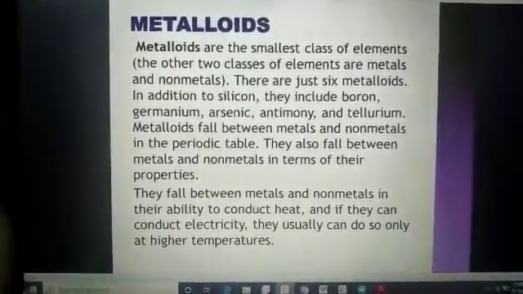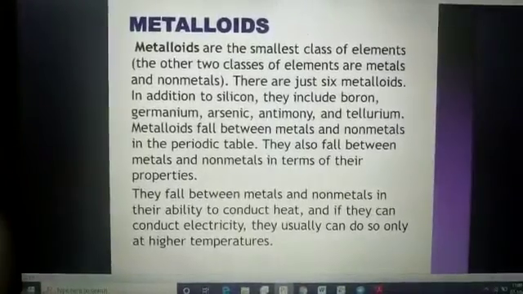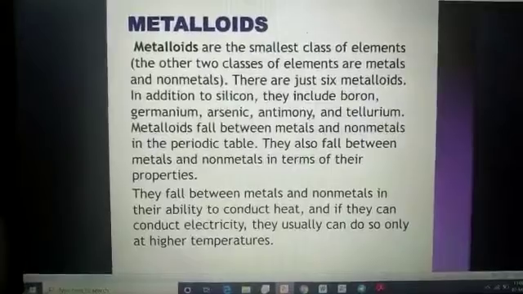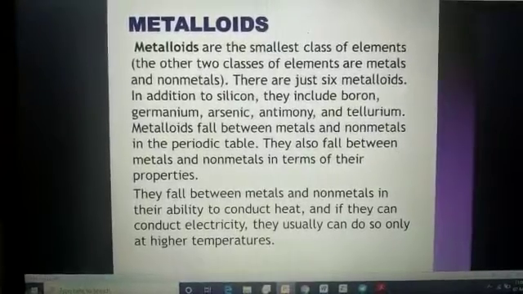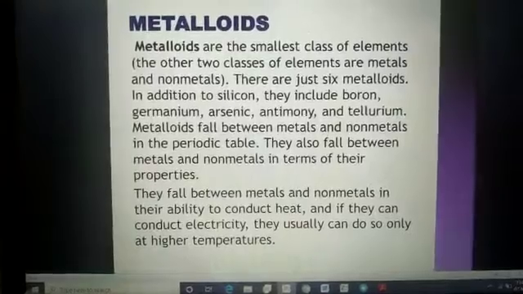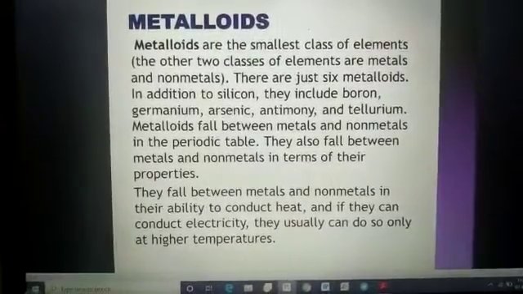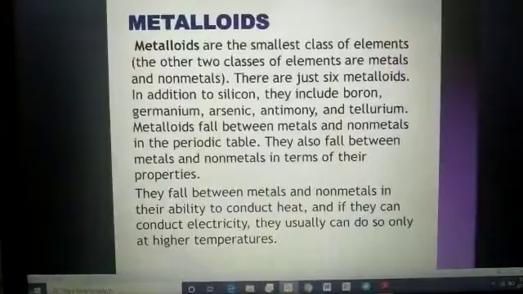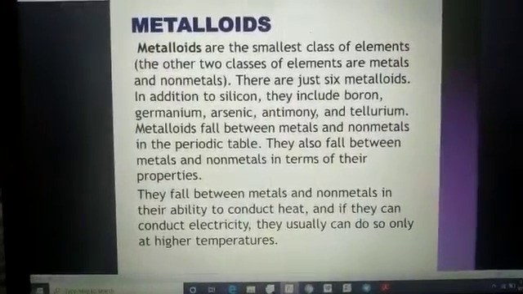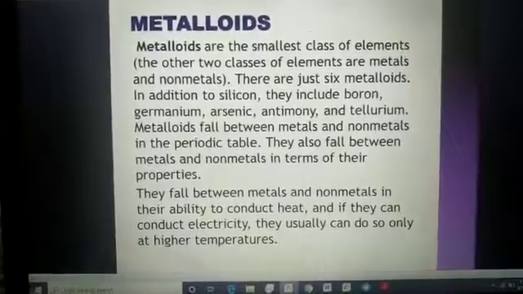By using a metalloid, we include the properties of metals as well as non-metals according to our benefit. This is just an example.